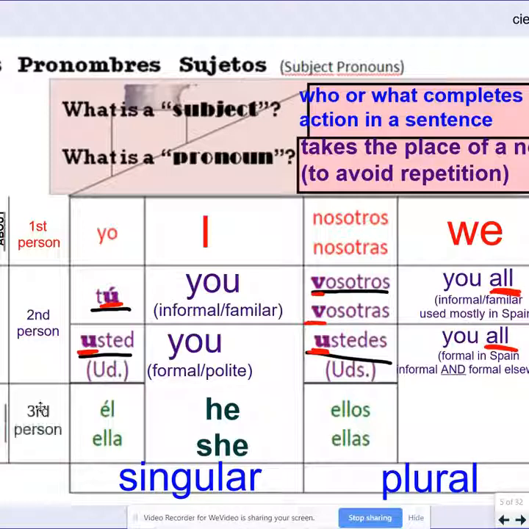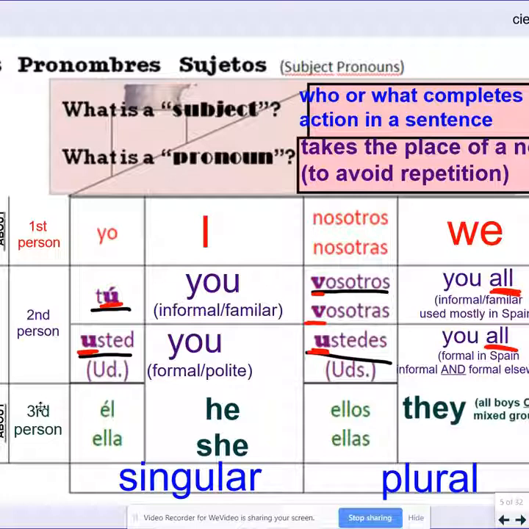Finally, we have another talking about category, which is called third person. This would be if you're talking about 2 boys at the same time, or a boy or a girl, but you're talking about them. So, for example, if it says Jose y Carlos, and you're saying Jose and Carlos are going to the mall tonight. Who's going to the mall? You would replace that with they.